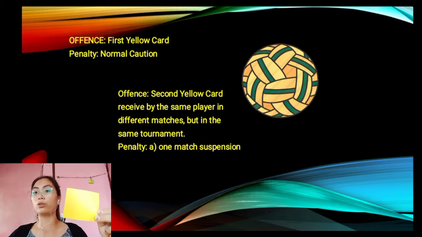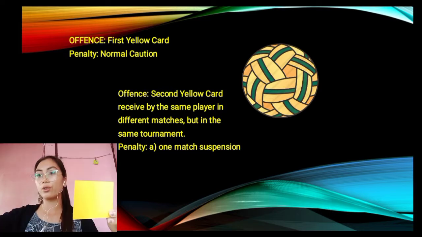They would receive a yellow card for an offense. So the first offense is the first yellow card. Then the penalty that he may receive is a normal caution.